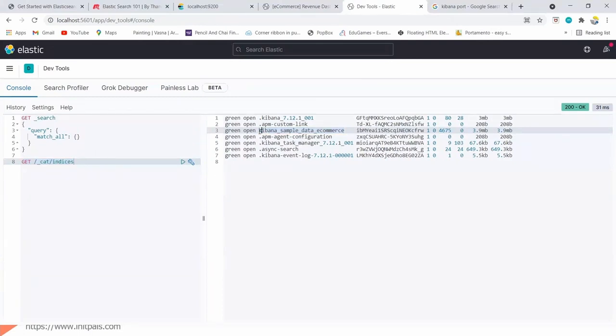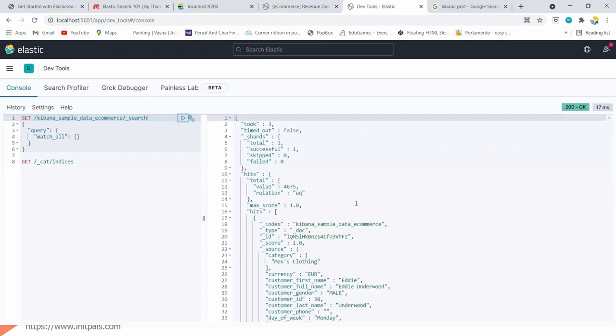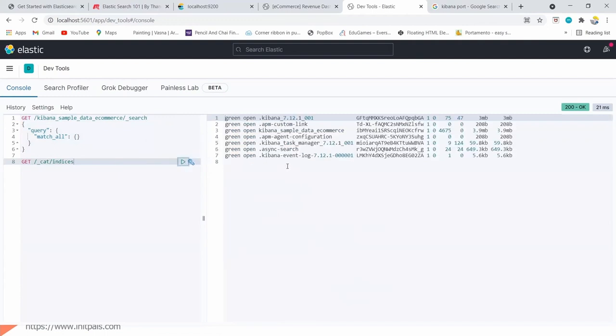Now let's explore some of the data available in the indices. We have several indices, and this is the index which was added from Kibana.